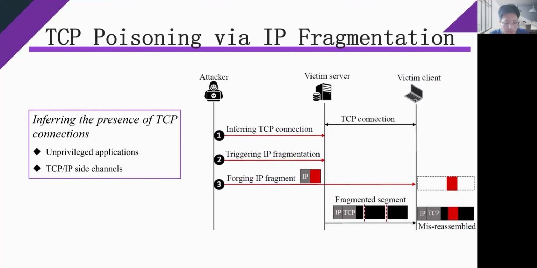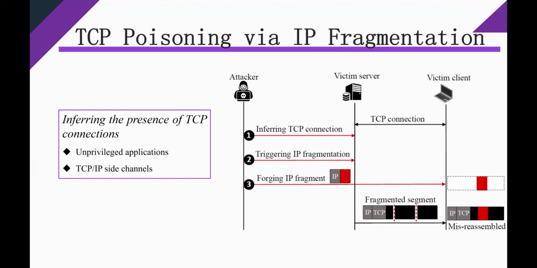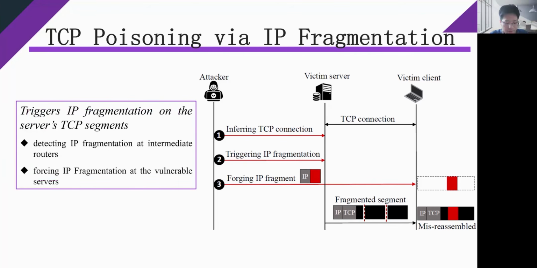In the first step, for different cases, the attacker infers the presence of the victim TCP connection by using two classical approaches. For example, by using applications when poisoning HTTP traffic, or by using TCP/IP side channels when poisoning BGP traffic. In the second step, the attacker triggers IP fragmentation on the server's TCP segments by detecting IP fragmentation at routers or by forcing IP fragmentation at vulnerable servers, as we detailed previously.